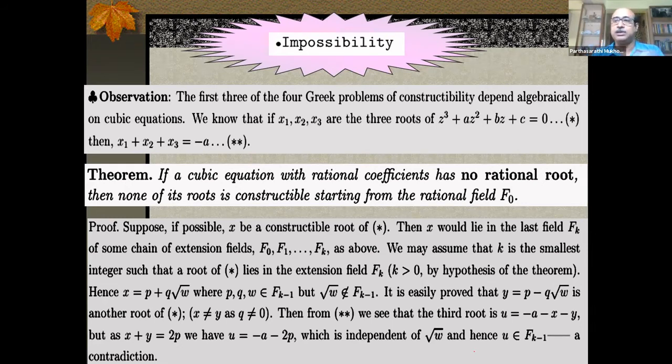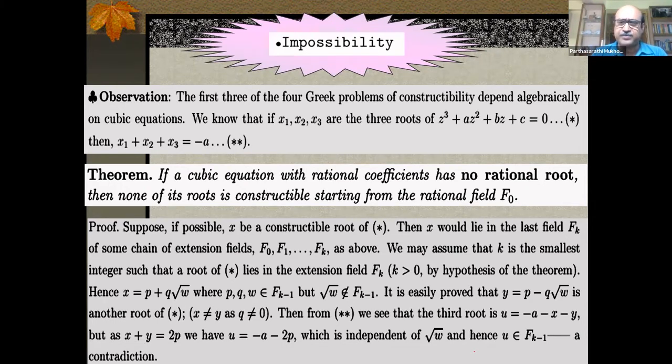Somehow or other, they are all related to a cubic equation with rational coefficient that admits no rational root. That I will establish now. And then this theorem will tell me, therefore, the roots are surely there, but the roots are not constructible. That's why the ruler and compass method every time failed, and it will fail forever. It cannot reach there. It's beyond that. Because its algebraic equivalent is a cubic equation with rational coefficient that has no rational root.